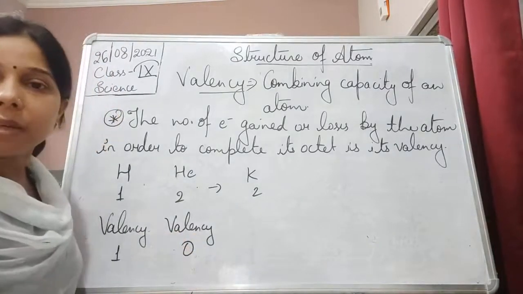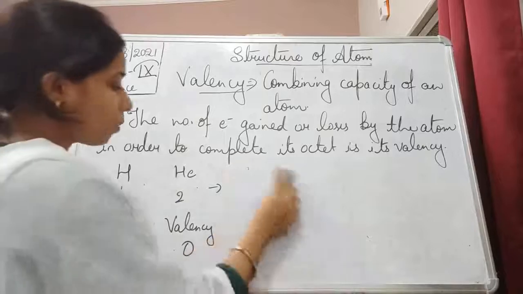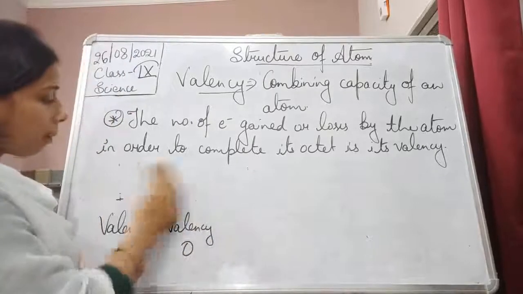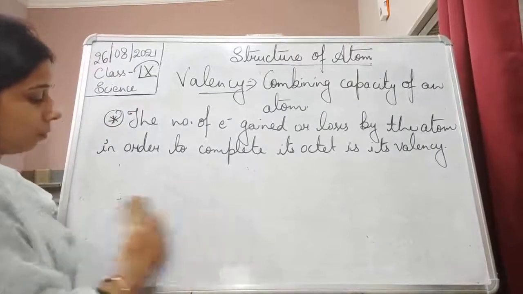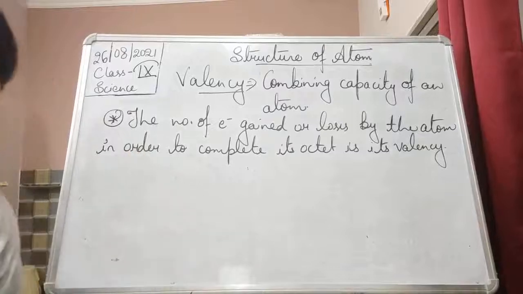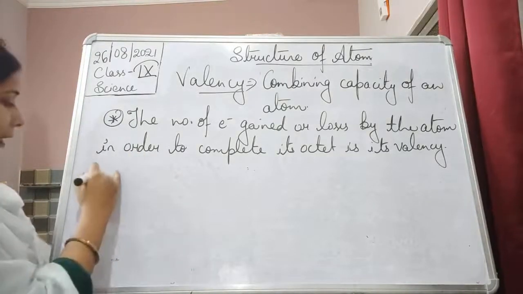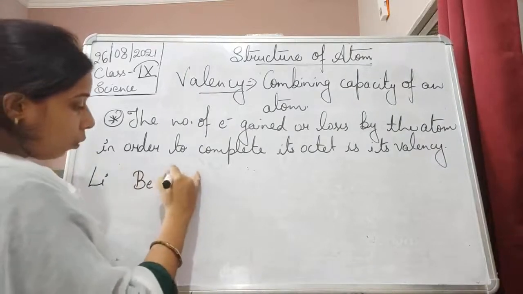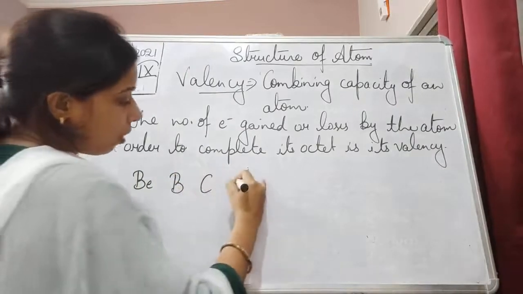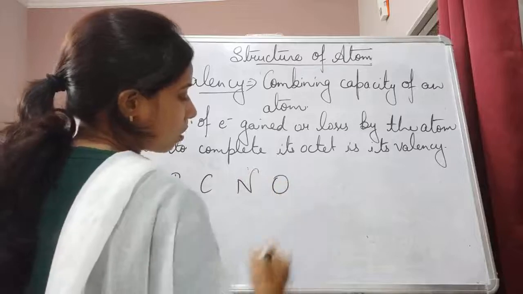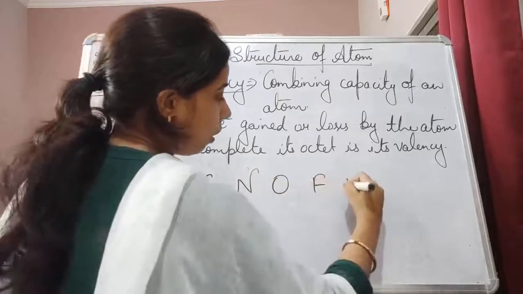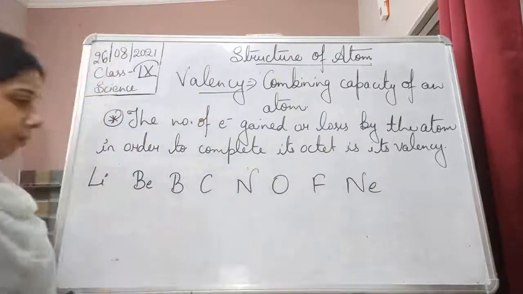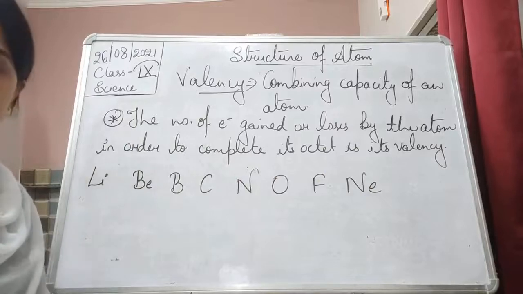Now, let us see some more elements and their valency. If we talk about lithium, beryllium, boron, carbon, nitrogen, oxygen, fluorine and neon, let me write it in a table.